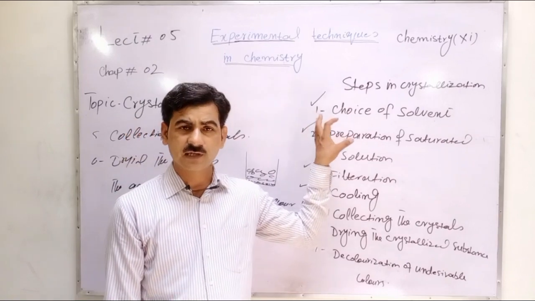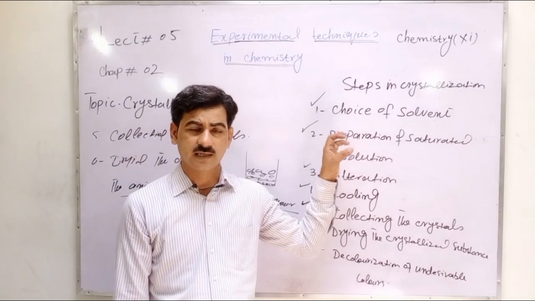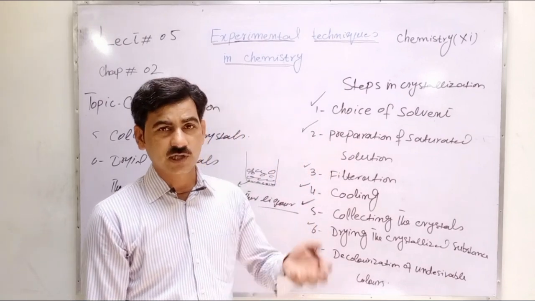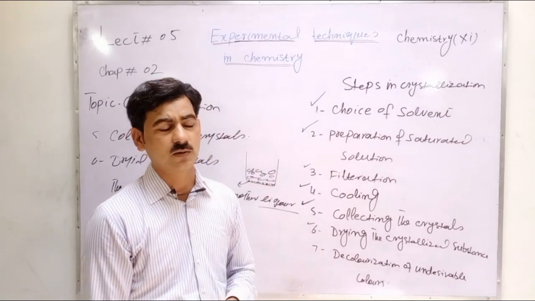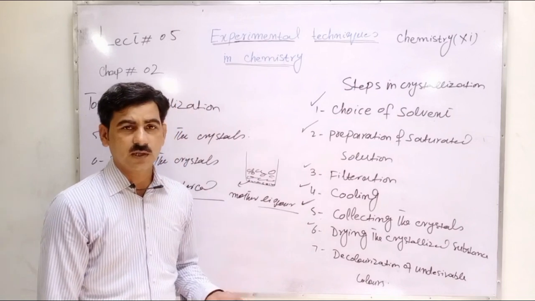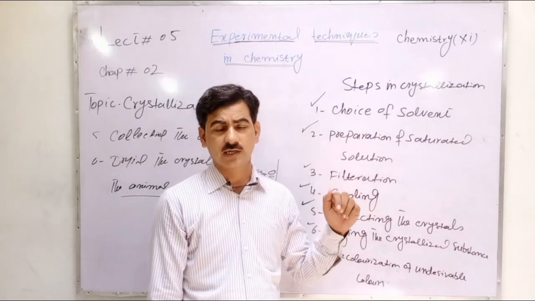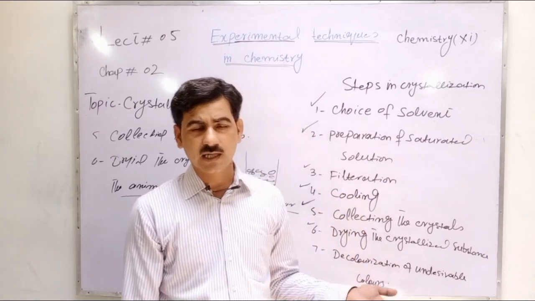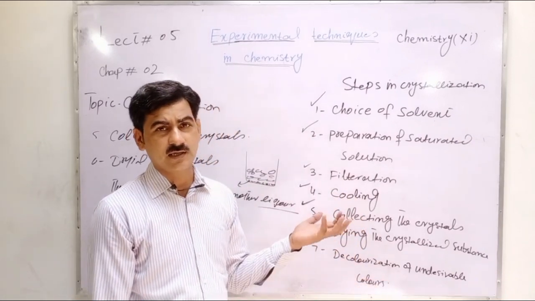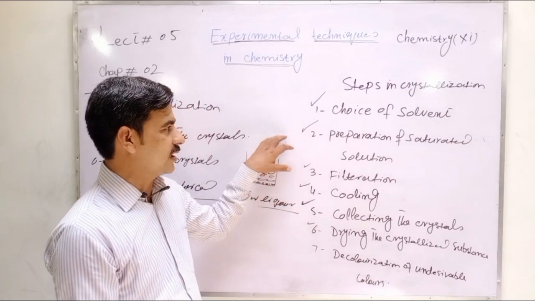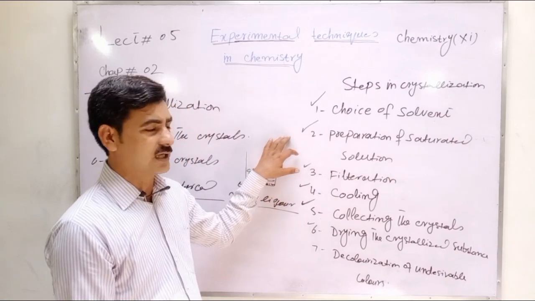A good solvent should be non-reactive, should dissolve the maximum amount of solute, should be safe to use, and should not dissolve the impurities in the sample. If impurities dissolve, they do not form well-formed crystals. Similarly, there are other properties of ideal solvents.